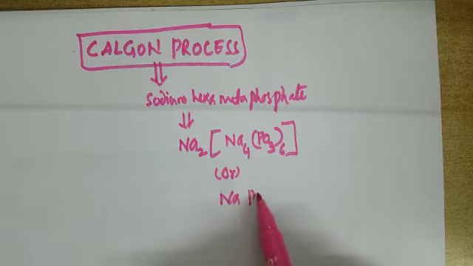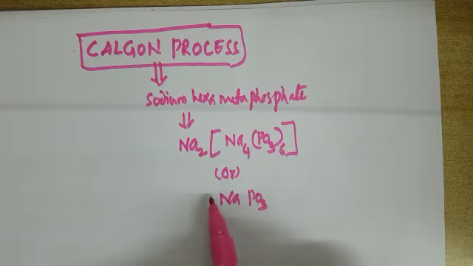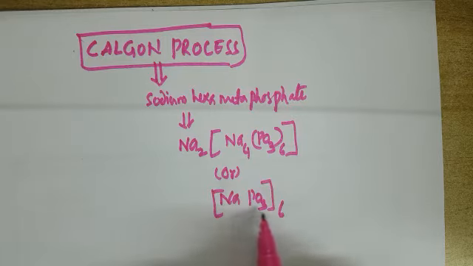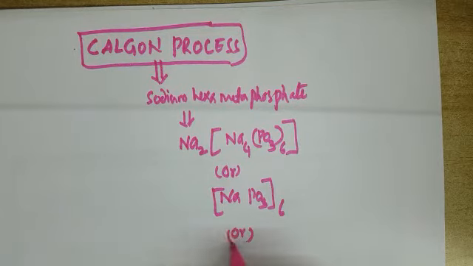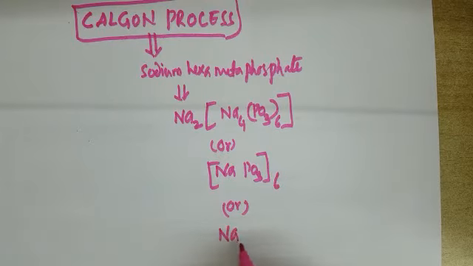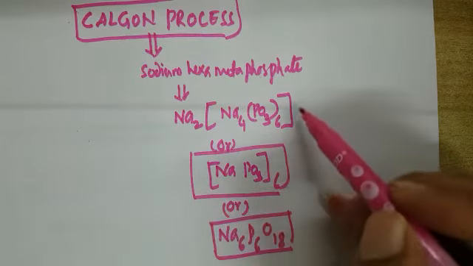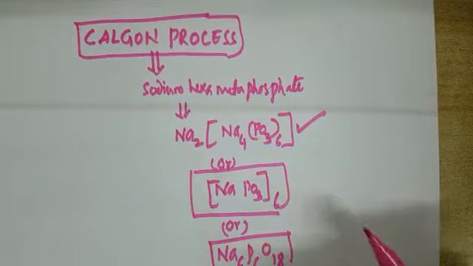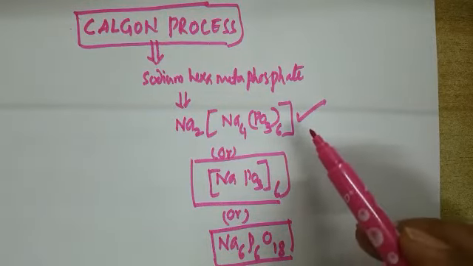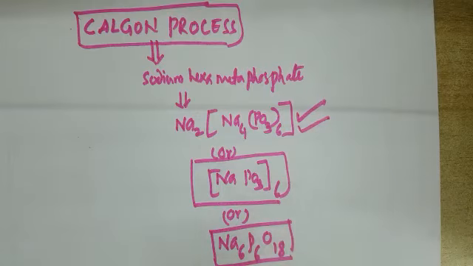Or Na (PO3) taken 6 times, so 6 sodiums, 6 phosphorus and 18 oxygens. Or you can write Na6P6O18 also. You can represent it in other ways too, but this is the most convenient one. While writing chemical reactions, this one only we are going to use.